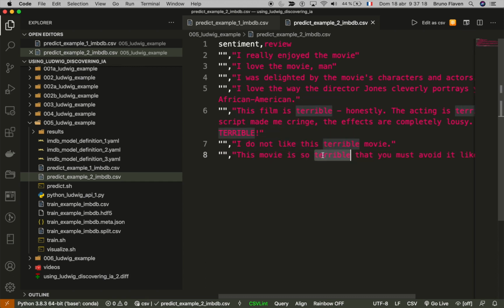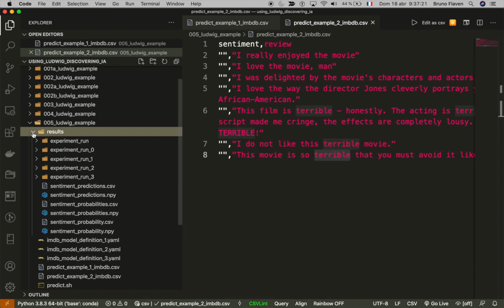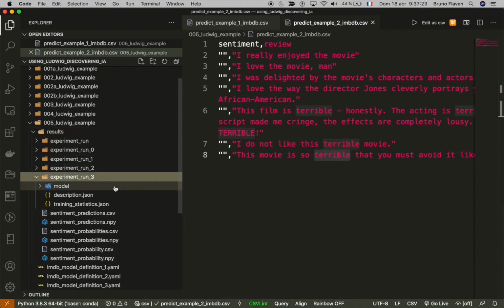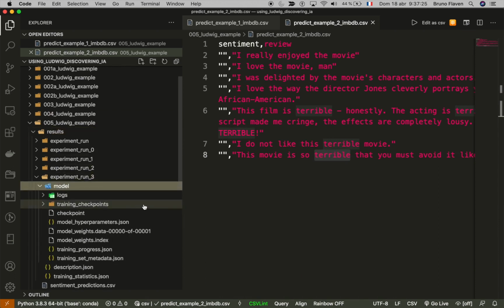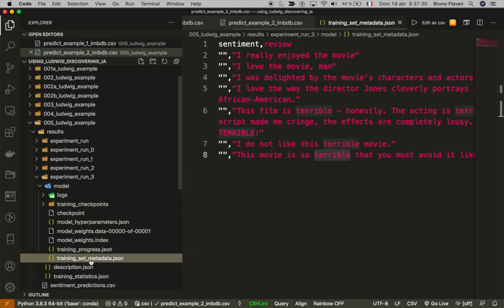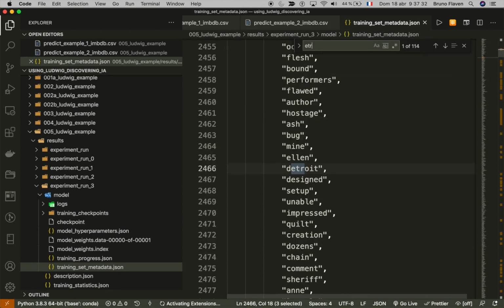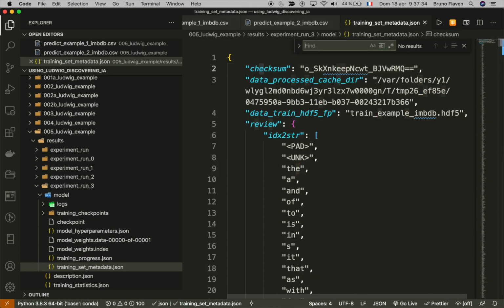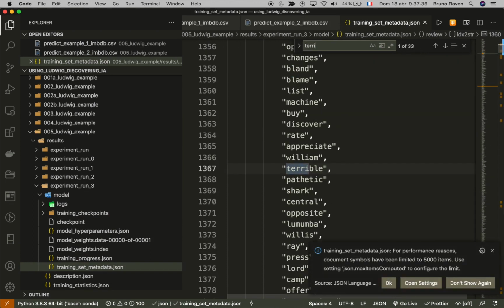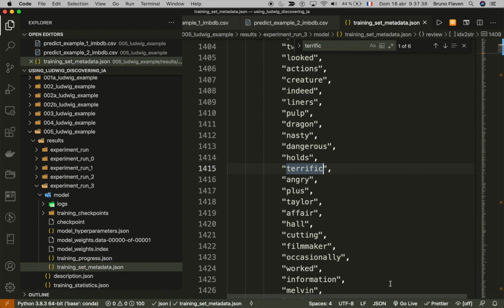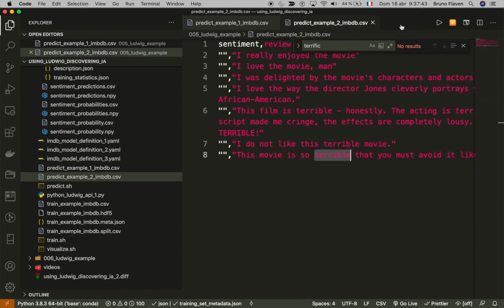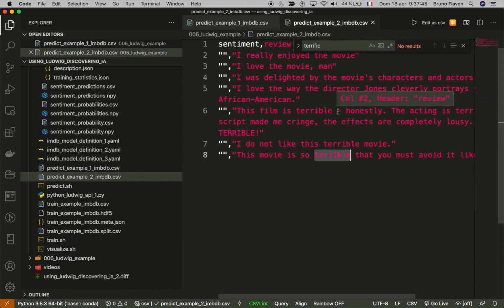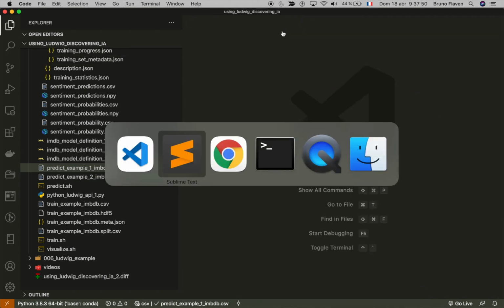But I'm using the word terrible, which, if you look inside the training set, I think, you have, I find terrific. I wanted to emphasize the fact that it's terrific. I wanted to be sure that the model will predict correctly. Okay, so let's do it.